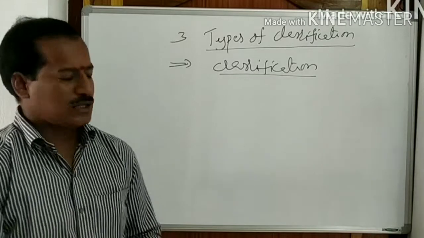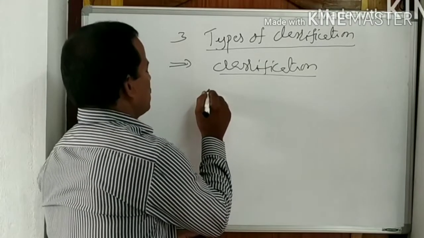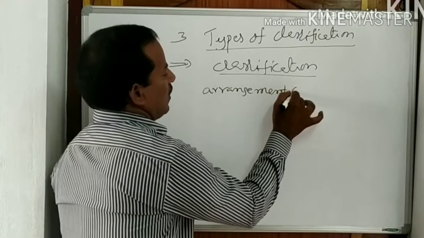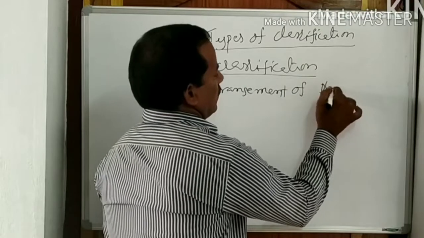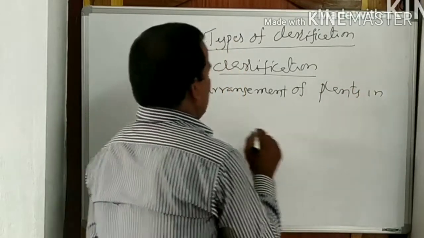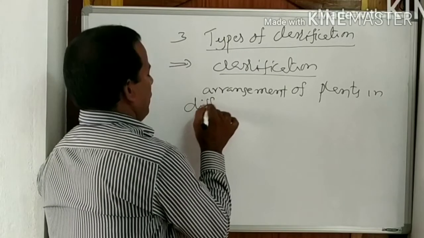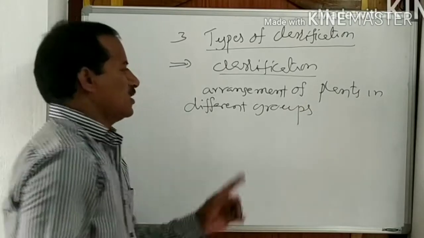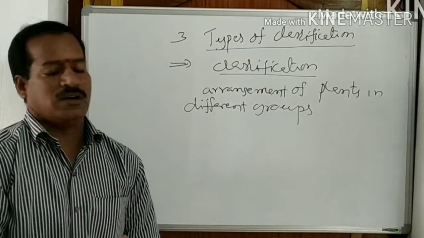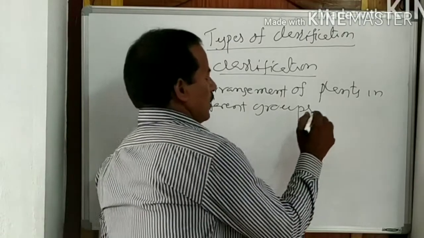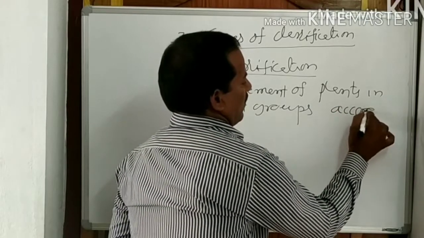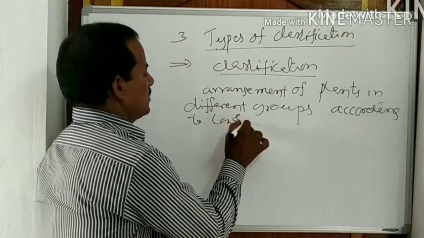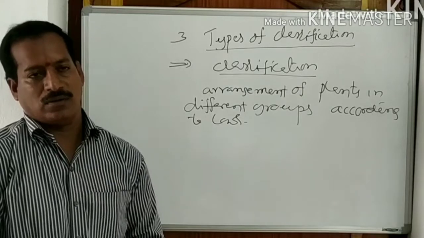So that is classification: arrangement of plants in different groups according to laws. So this is considered as a classification.